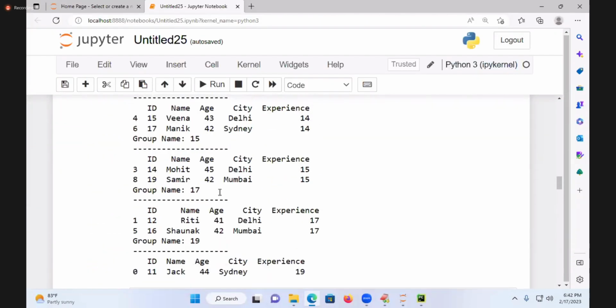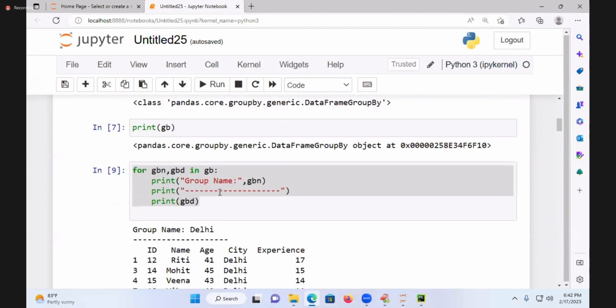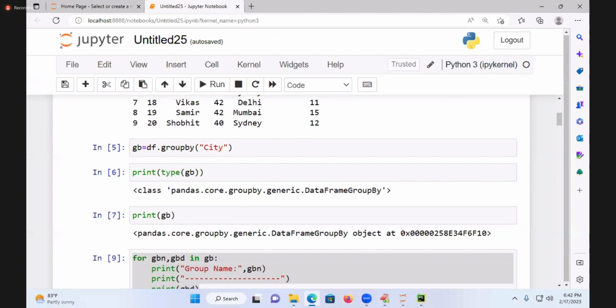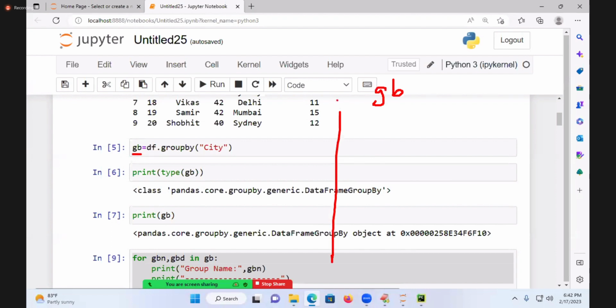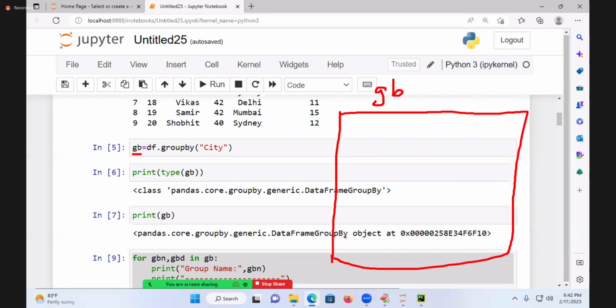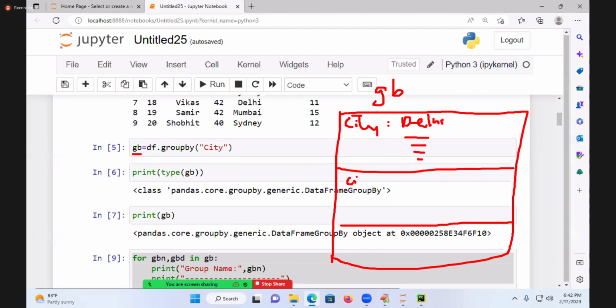Go to this place, what I got here. Go back. What is this now? From the df, what is created? A groupby object is created. What are the partitions you see? It contains 3 partitions. What is the city here? Delhi. Delhi data is available, all the things. Next is city equal to Mumbai. Mumbai related data is there. Next city is Sydney. Sydney data is there.